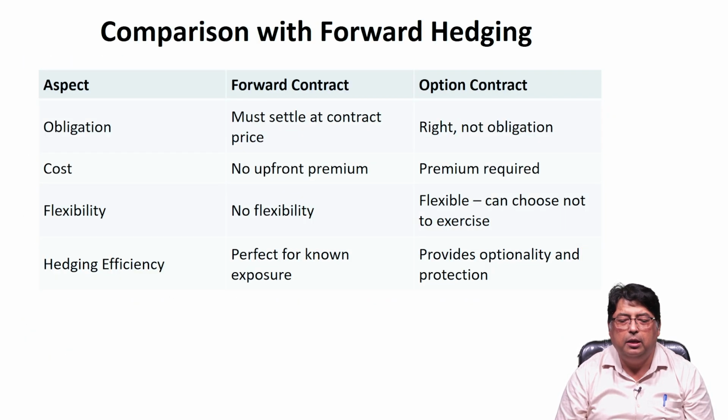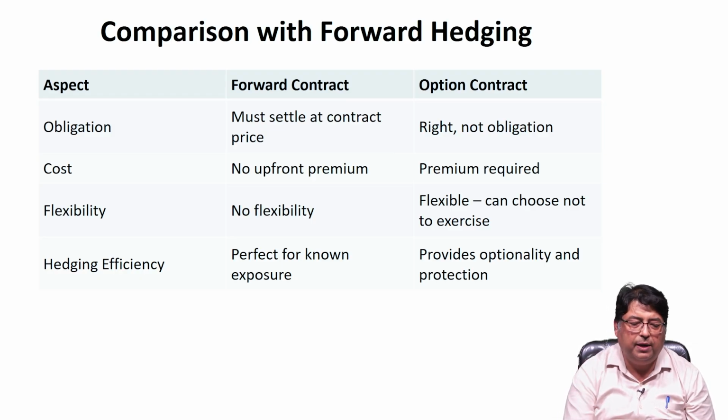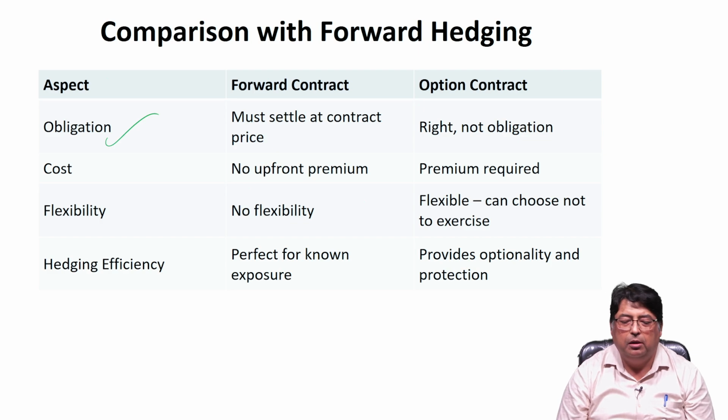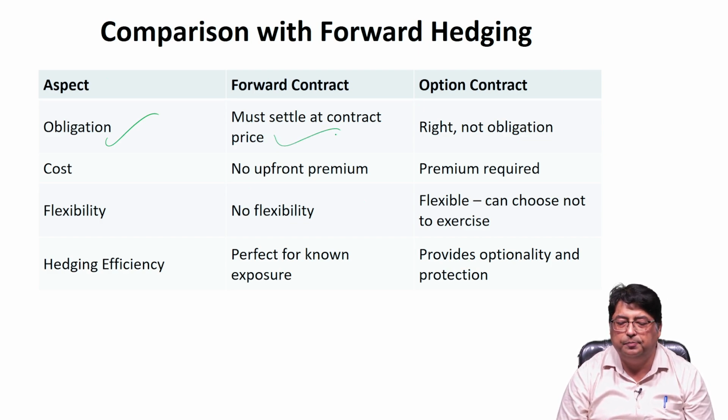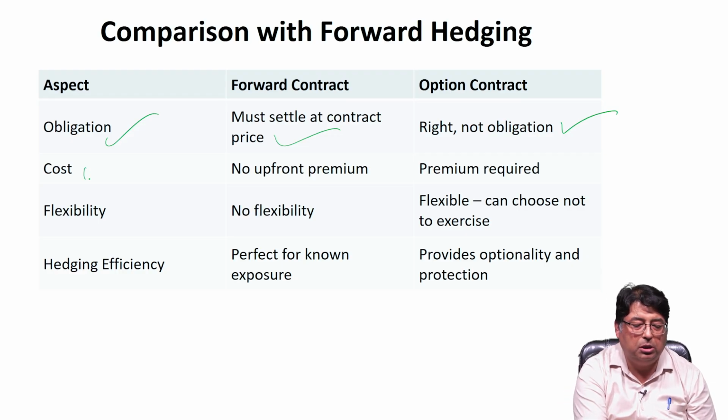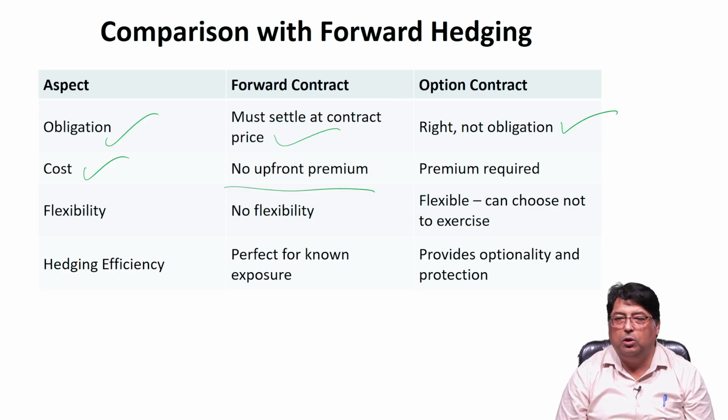Now, let us compare options hedging with forward hedging. As far as obligation is concerned, in case of a forward contract, it must be settled at the contract price, but in case of an options contract, it is the right of the option purchaser, but not the obligation, to exercise the contract. Then the cost: no upfront premium because it is an OTC contract. So, between both parties there will be profit for one party and loss for the other party.